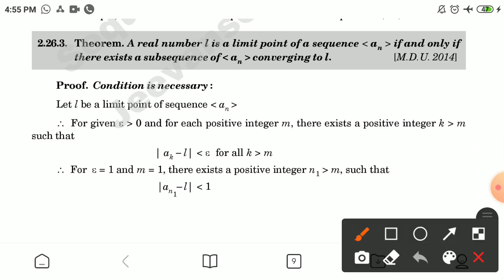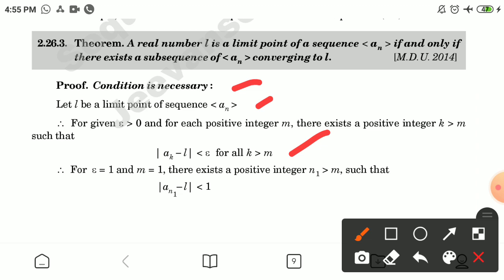Next result. A real number L is a limit point of a sequence a_n if and only if there exists a subsequence of a_n converging to L. Now for the proof, the condition is necessary. Let L be a limit point of the sequence a_n. Therefore, for given epsilon greater than 0 and for each positive integer m, there exists a positive integer k greater than m such that |a_k - L| is less than epsilon.